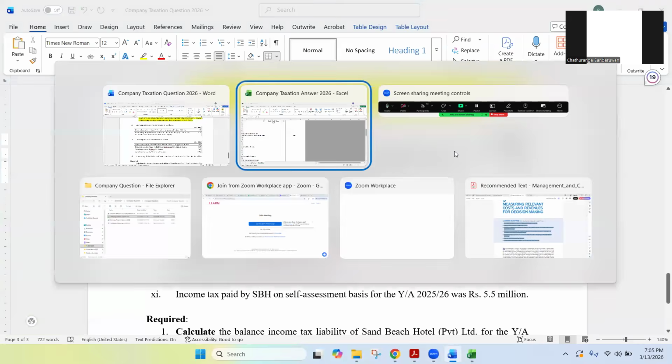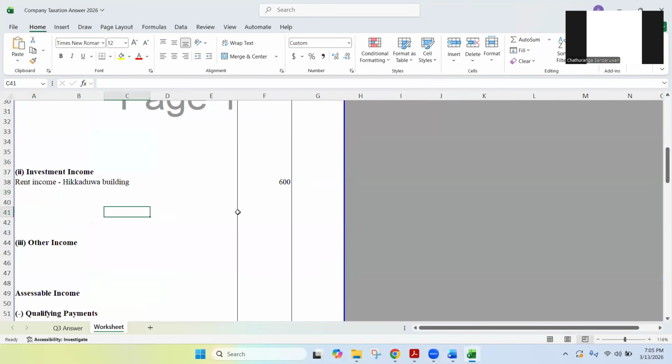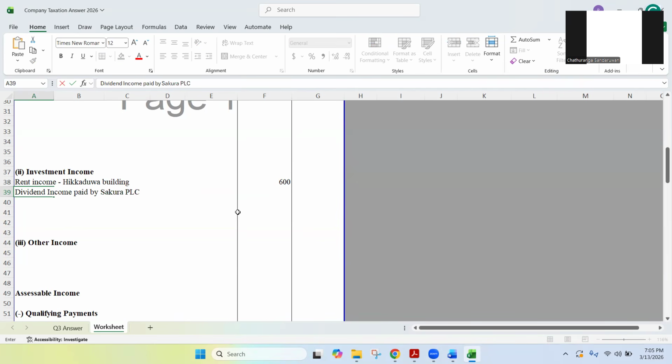But remember, when you are writing it, since this is an exam, write that as investment income and write the reason for not considering it and make it zero. Show it as zero. So I'm writing dividend income. You also can write dividend income paid by Sakura PLC. It is final WHT. They have deducted WHT and that is final. No need to deduct taxes again. Because of that, it's zero.